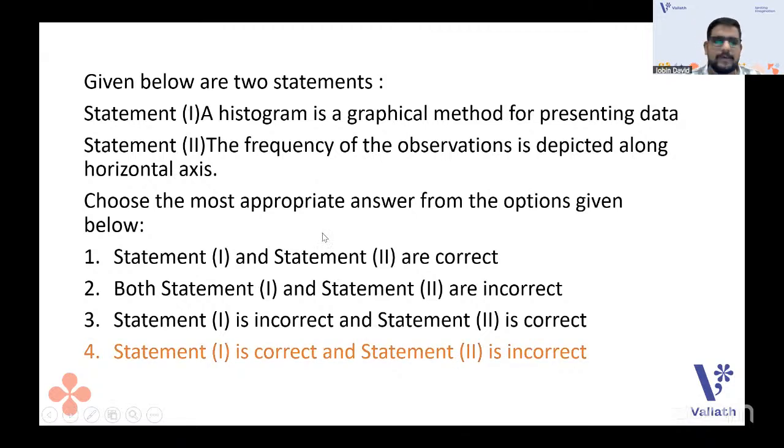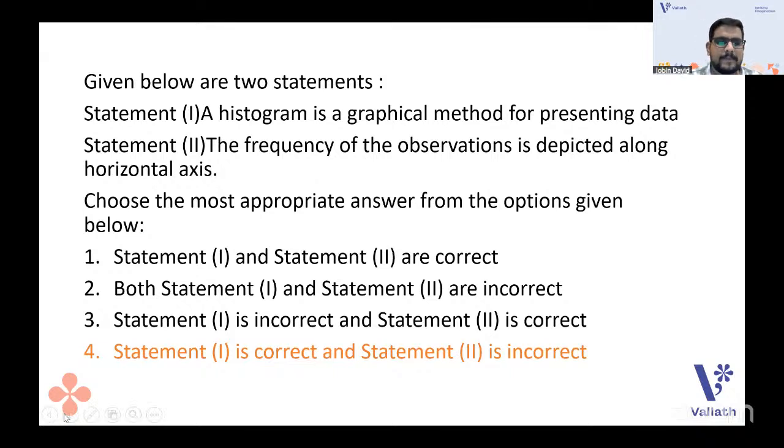Option 4 we can go with. Statement 1 is correct and statement 2 is incorrect because histogram is obviously a graphical method. In a histogram, we draw rectangular blocks to represent the data, and the rectangular blocks are very near to each other. For continuous frequency tables, we draw histograms, and the frequency of the observations is depicted along the vertical axis, not the horizontal axis.